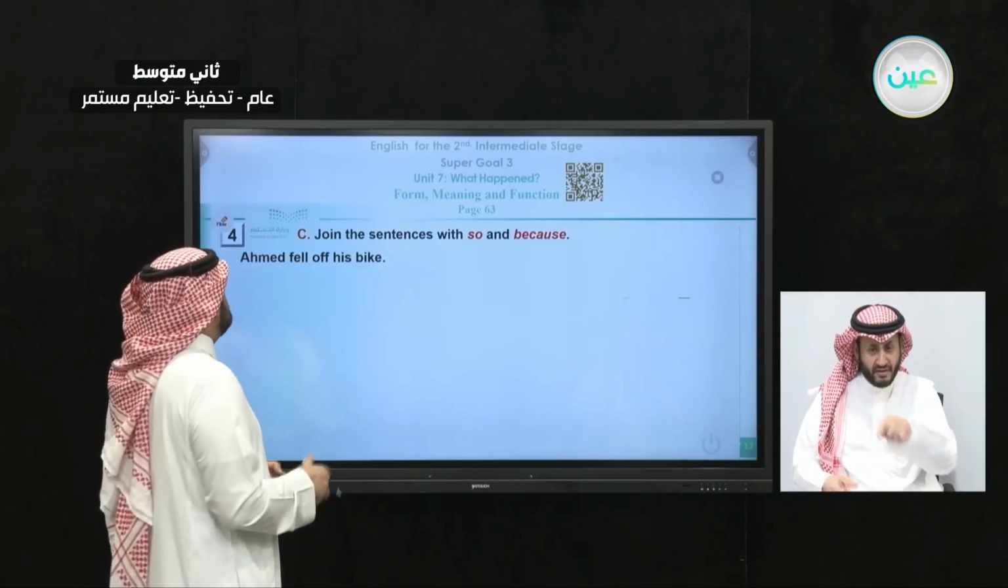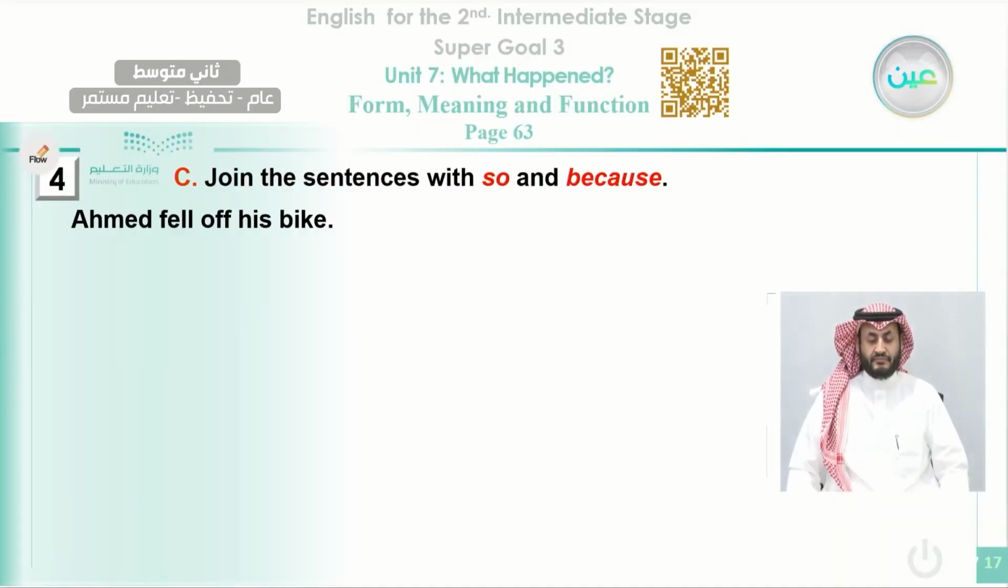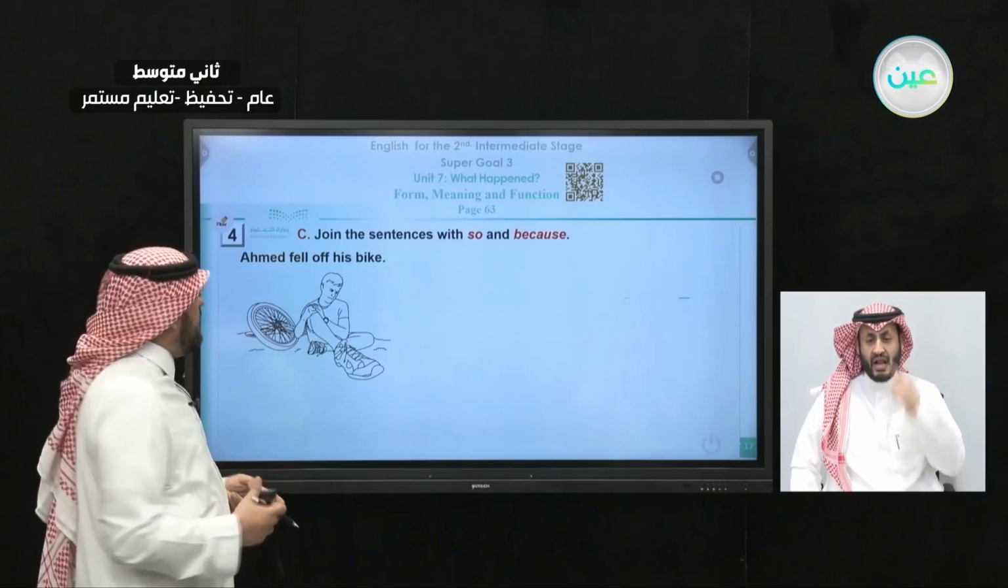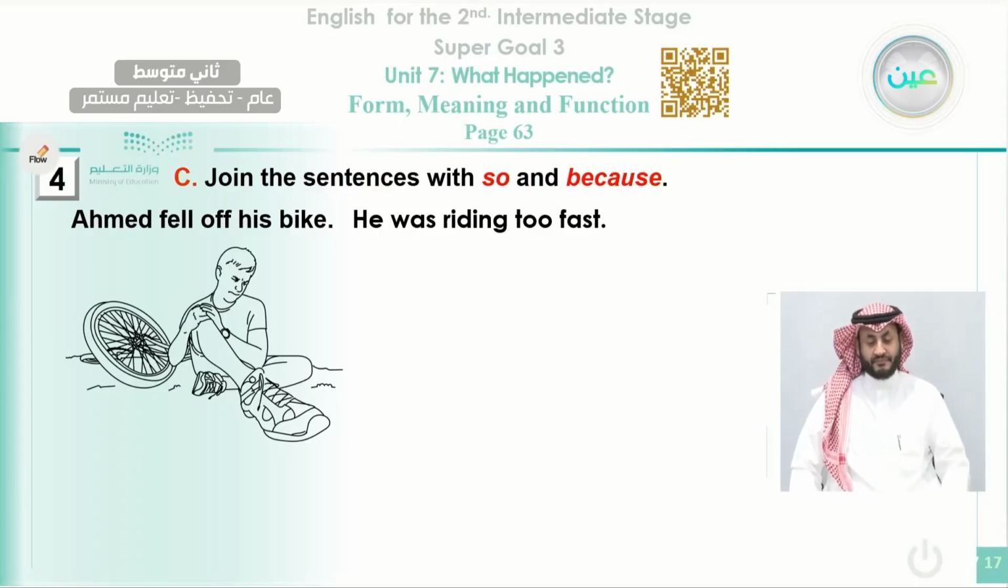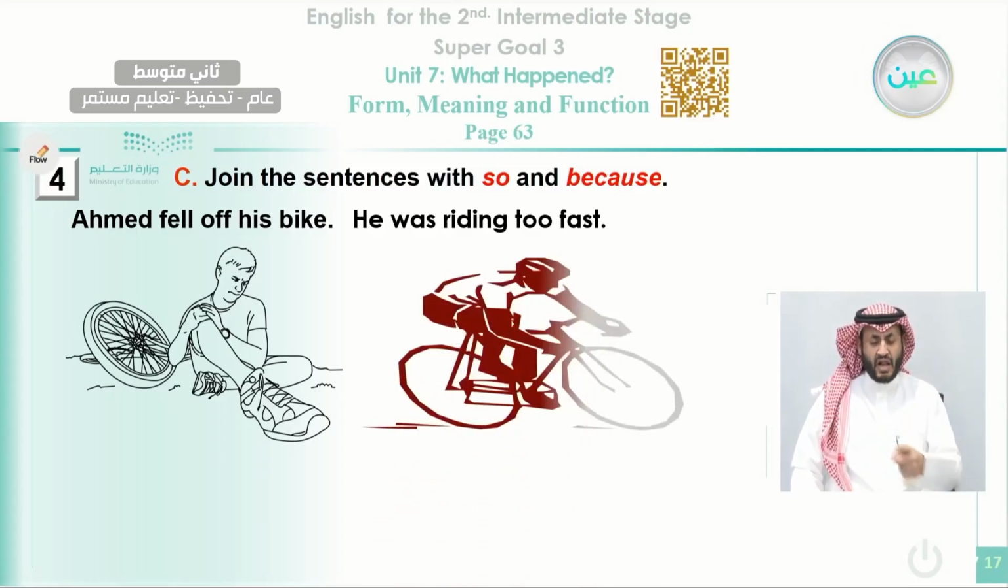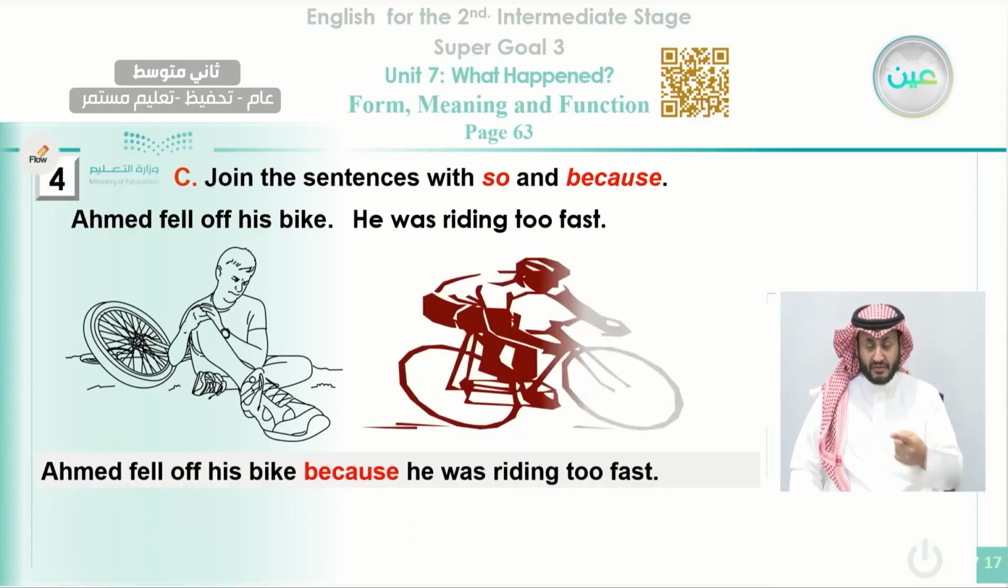The next two sentences here, number 4, that is in exercise C, as we see, page 63. Ahmed fell off his bike. Okay, he fell off his bike. And here another sentence, he was riding too fast. So we're talking about a reason and a result. He was riding too fast. This is a dangerous thing to do sometimes. Ahmed fell off his bike because he was riding too fast.